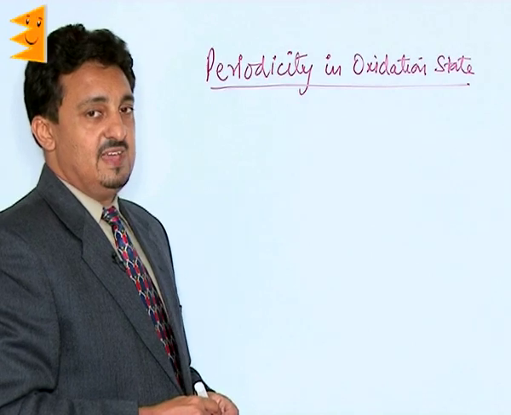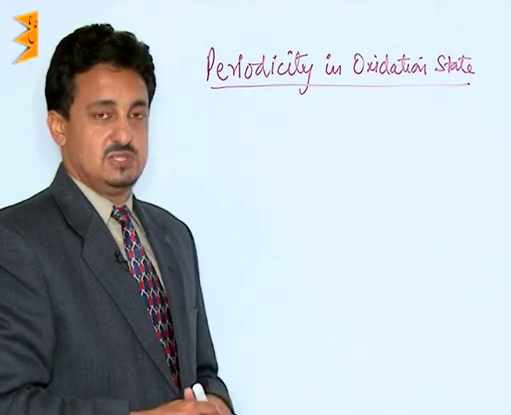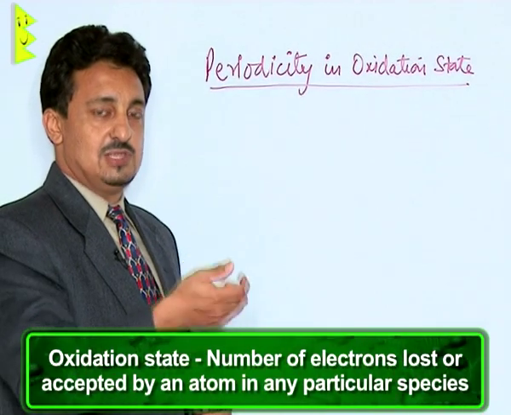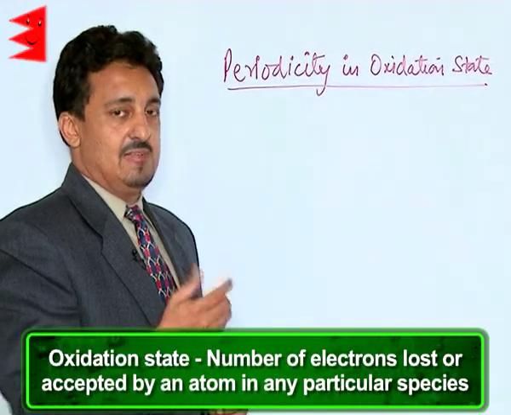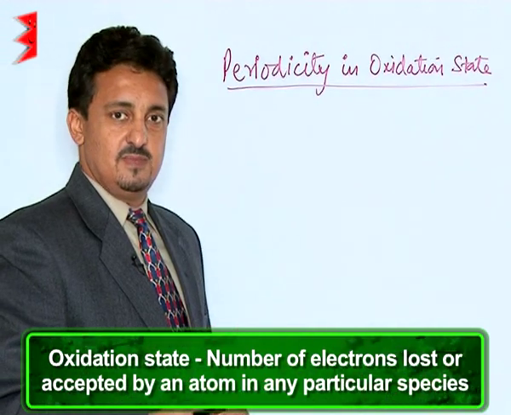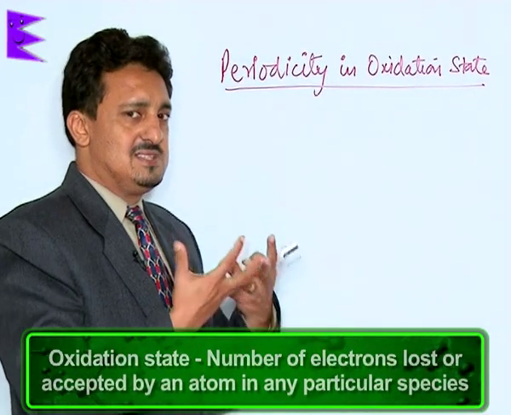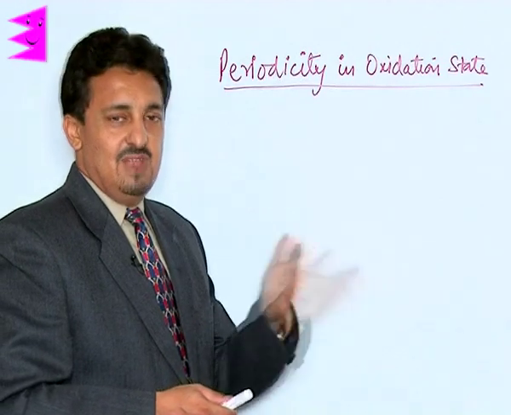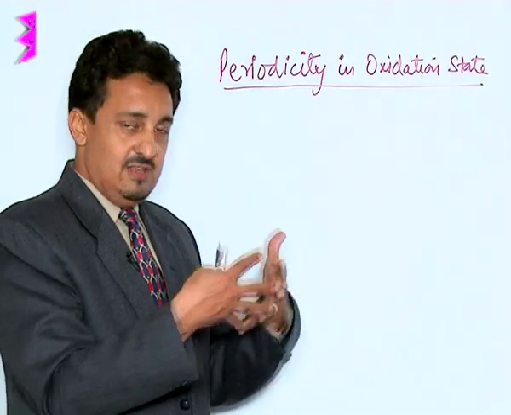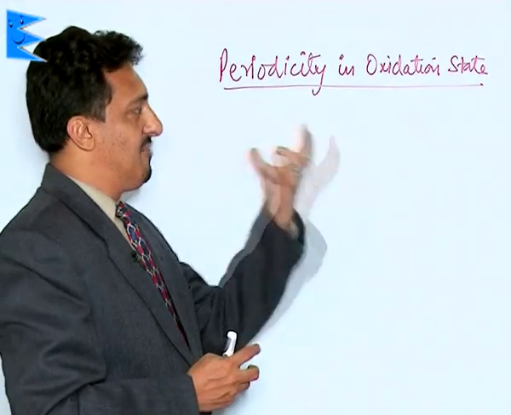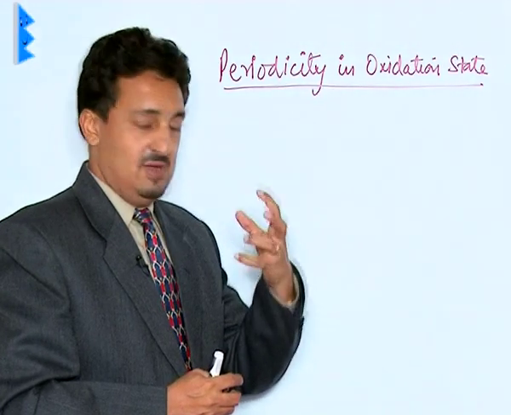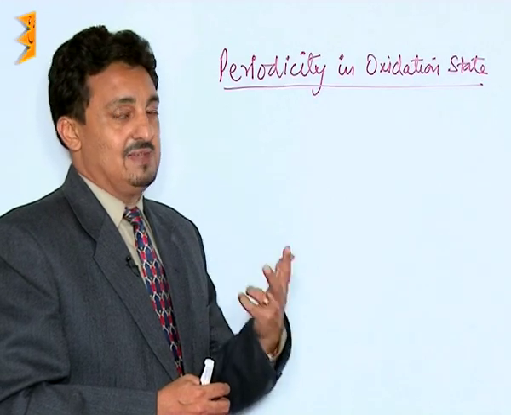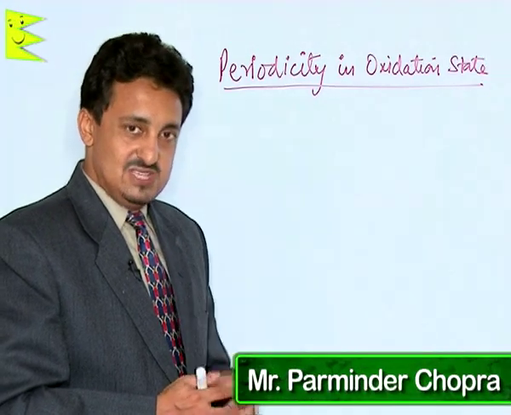Now let us study the periodicity in oxidation state. See, oxidation state is the number of electrons lost or accepted by an atom in any particular species. Now it's a very advanced term which is replacing the valence electrons and valency, which often are, these three terms are very confusing, because this is the actual term which gives us the idea about the number of electrons which are lost or accepted by an atom in any individual species.